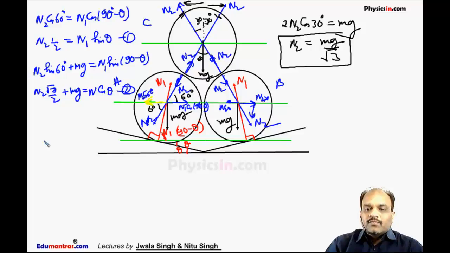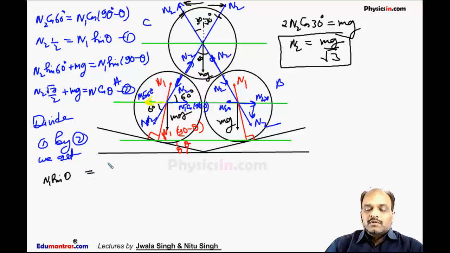If we divide the first by the second, we get N1 sin theta is equal to N2 by 2, divided by N1 cos theta, which is N2 into root 3 by 2 plus mg.